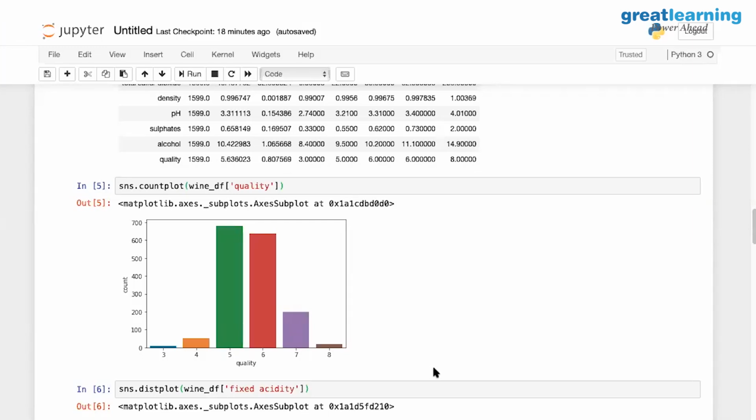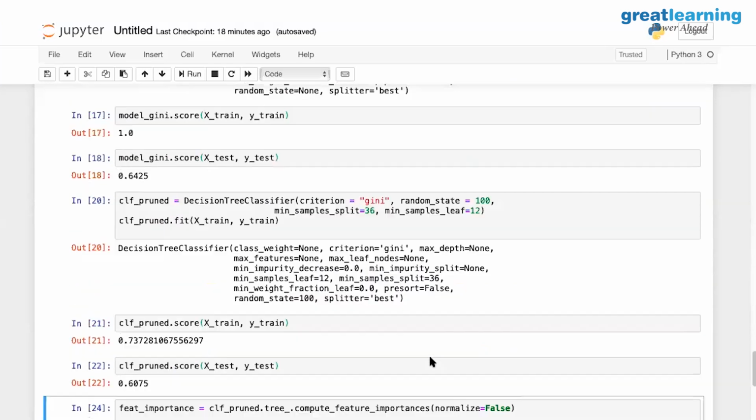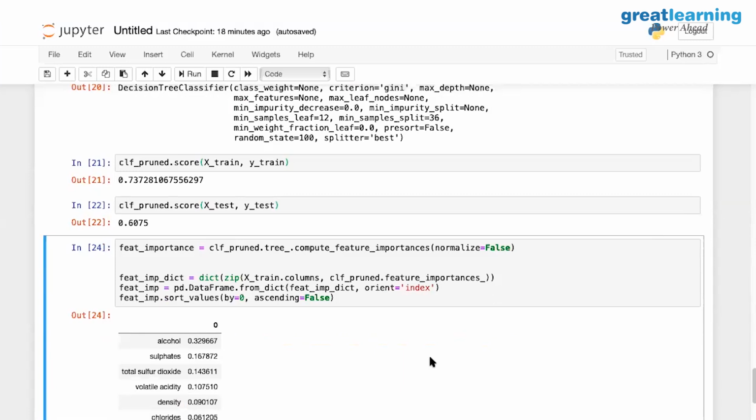Just one more question. After pruning, we got the scores at 70 and 60, right? What would you usually do to see if you can increase the score and better the model? Generally you try to change the min samples leaf or min samples split. Yes, we do that. But doing that manually will take a lot of time and effort.